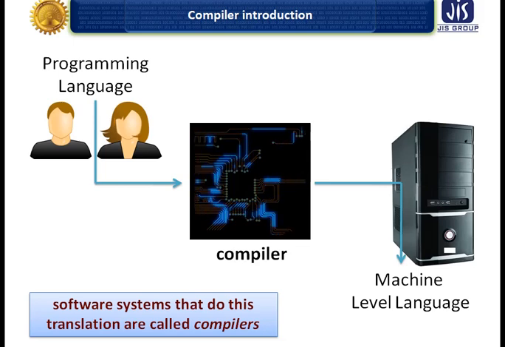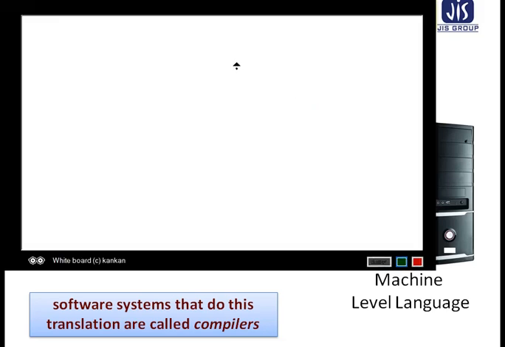What I have told you: a program in one language is the source code. We call this the source code.